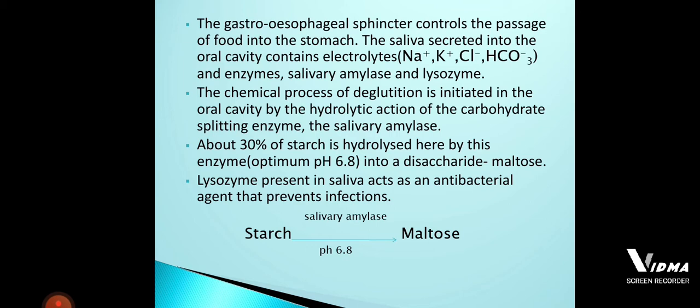So saliva is a secretion which comes from the salivary glands. That saliva consists of electrolytes and enzymes. What are the electrolytes? Which electrolytes are present in the saliva? That is sodium, potassium, chlorine, and bicarbonate. All these are present in our saliva.